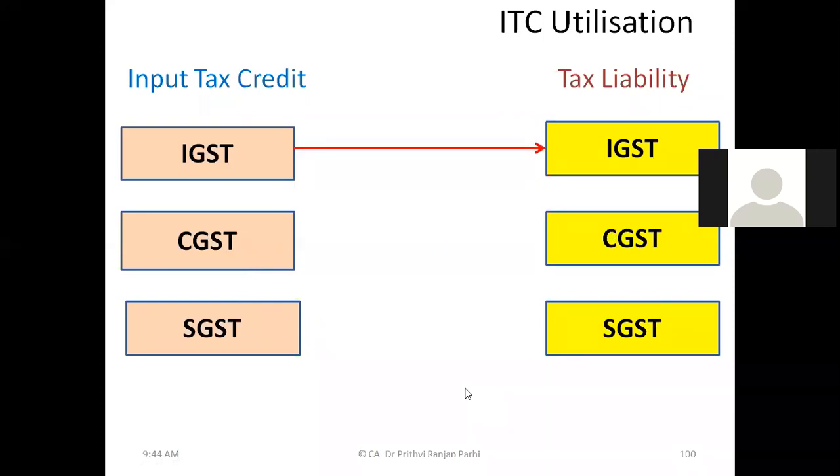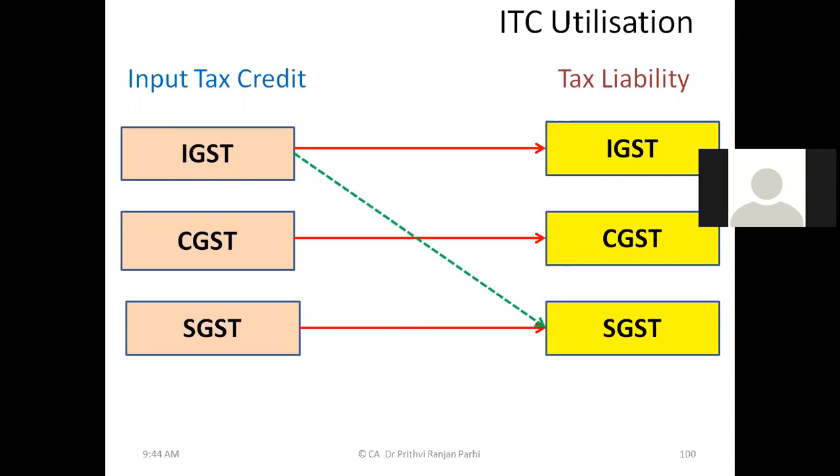IGST credit can be used for settling IGST liability. CGST credit can be used for settling CGST liability. SGST credit can be used for settling SGST liability. In addition to that, IGST credit can also be used for settling SGST liability. It can also be used for settling CGST liability. And CGST credit can also be used for settling IGST liability. And SGST credit can also be used for settling IGST liability. So these are the possibilities of settlement. Beyond that, nothing can happen.